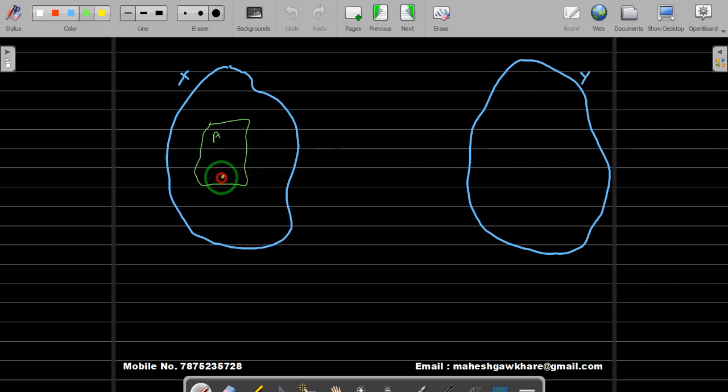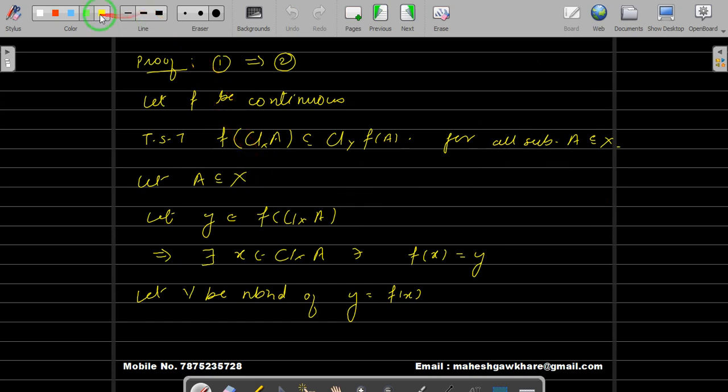So let us take x here. This is x. X is mapped to f(x), so there will be f(x) here, and then we have taken the neighborhood of f(x), that is V. V is here.